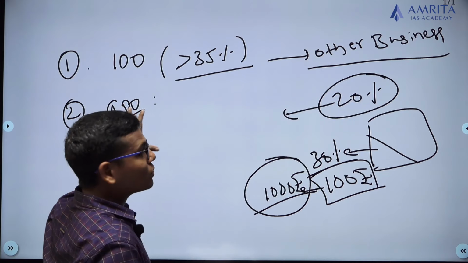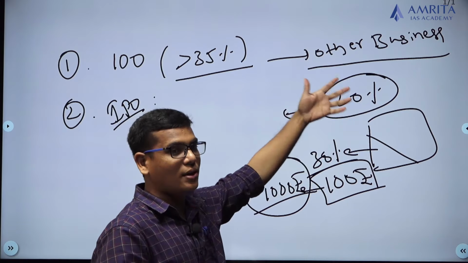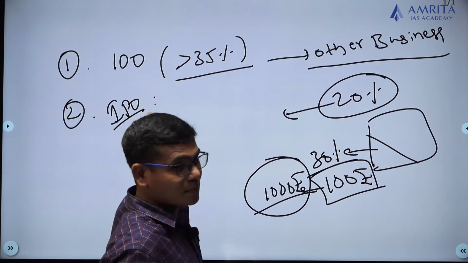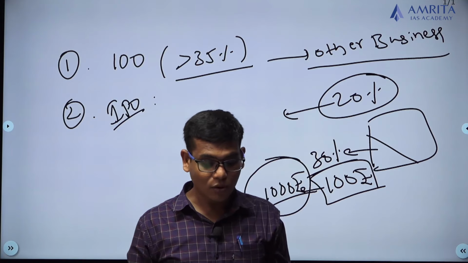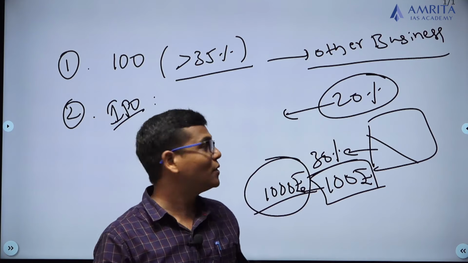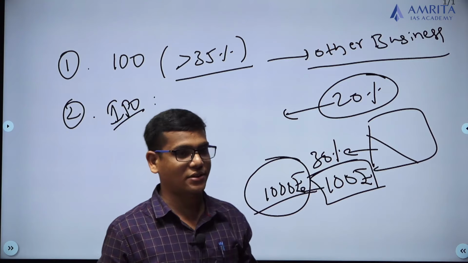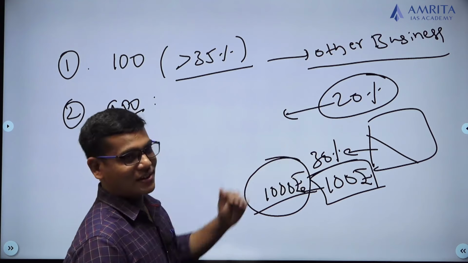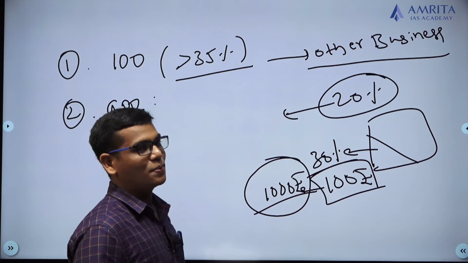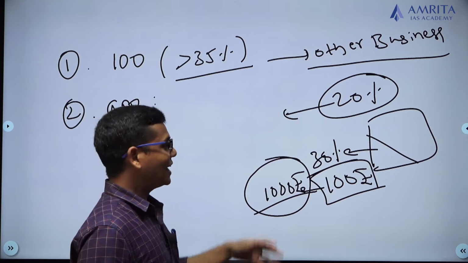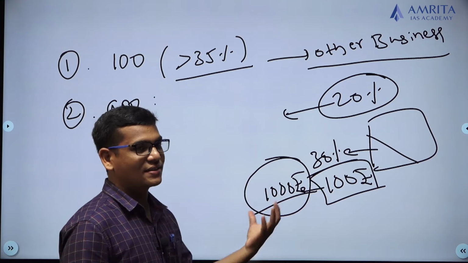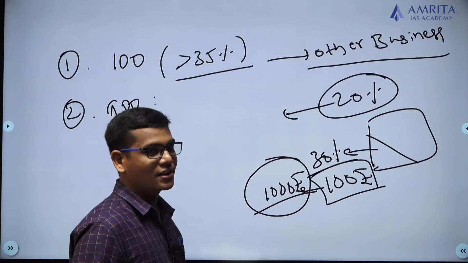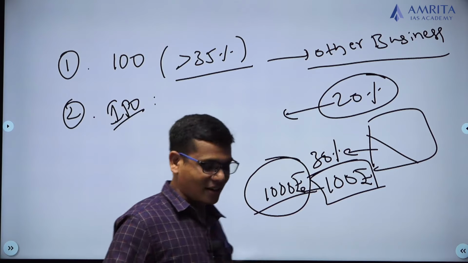Second one is, the promoter who owns a share of 20% or more should not sell more than half of the stake in this IPO route. So the promoter cannot sell more than half of his stake, even if he has 20% of the stake. They cannot take advantage of this boom, because if they do, the retail investors who are going to invest in this will suffer. So that is the second regulation that they have put.